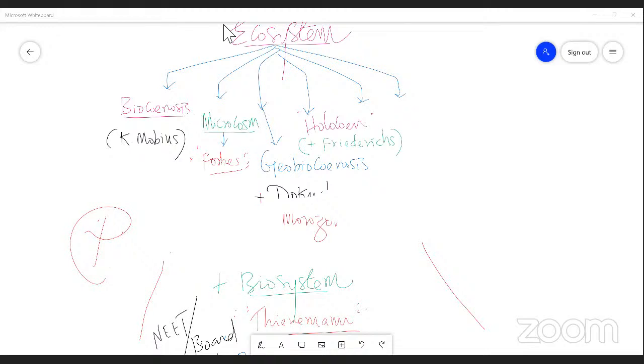Prasanna? Nobody's there. From E section, let me ask from E section. Mugilan? Siddharth from E section?